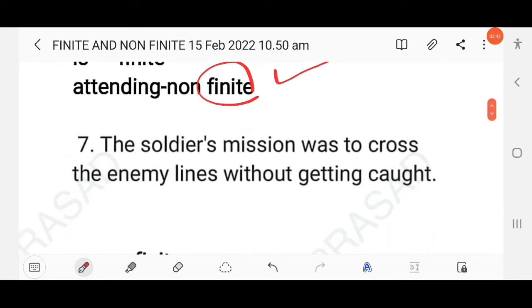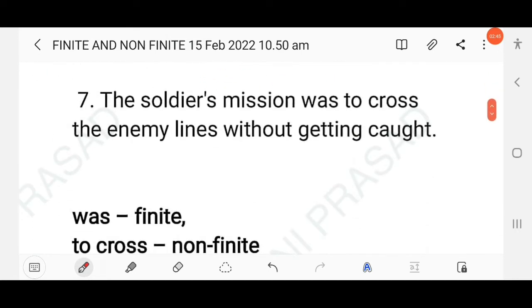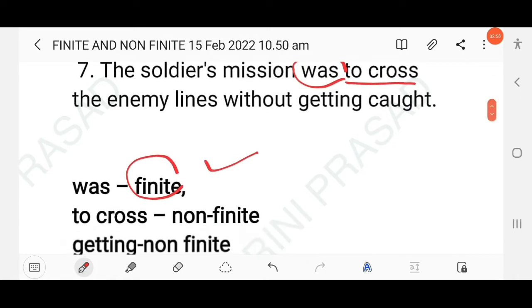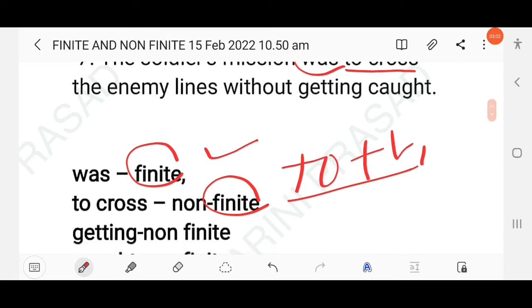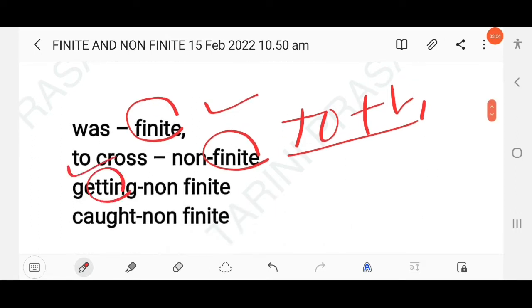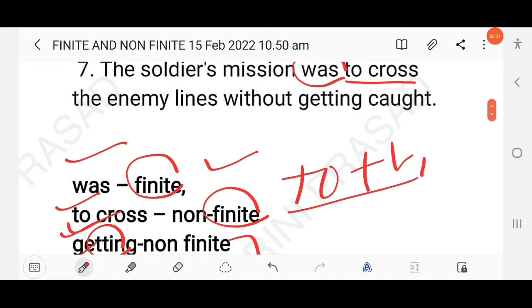Then next question: the soldiers' mission was to cross the enemy lines without getting caught. Here "was" indicates the tense. Which tense? Past tense. So this is a finite verb. "To cross" is non-finite, to plus v1, to cross the enemy lines without getting caught. Here "getting" is a present participle and "caught" a past participle, right? Non-finite. So "was" is finite, "to cross", "getting" and "caught" are non-finite verbs.